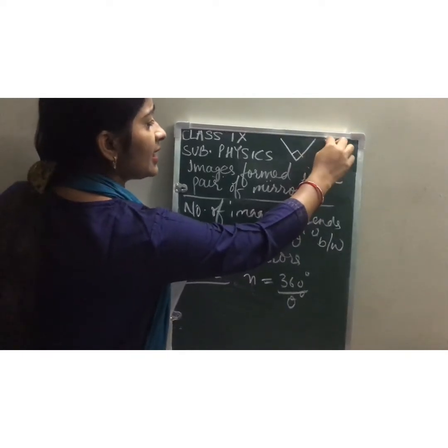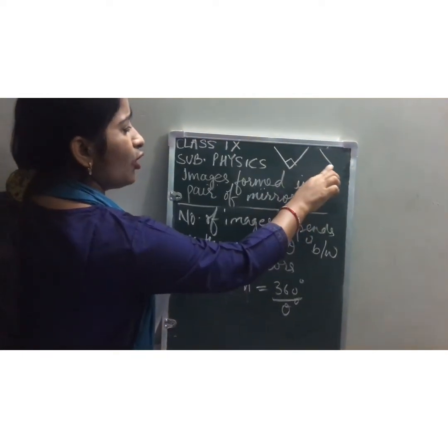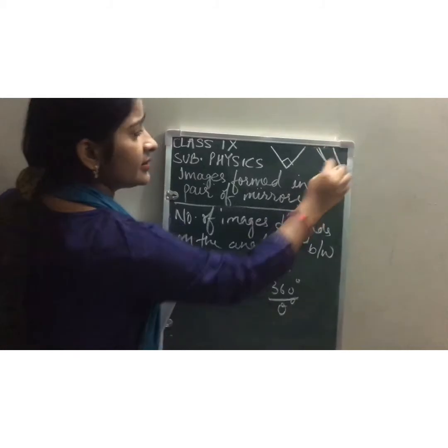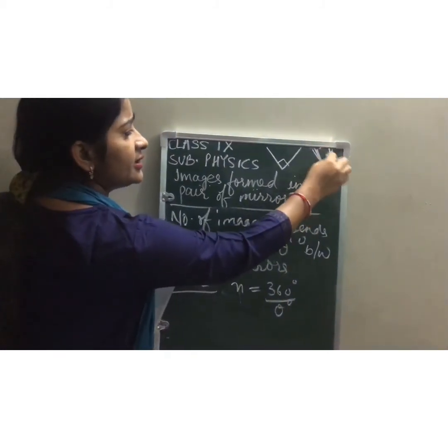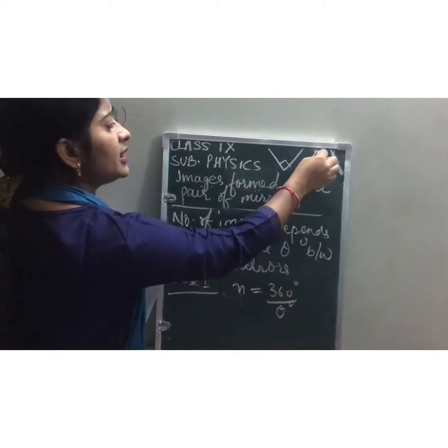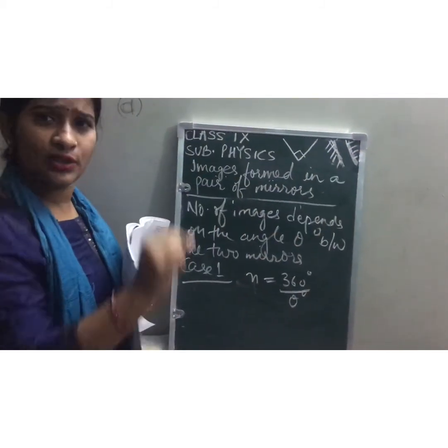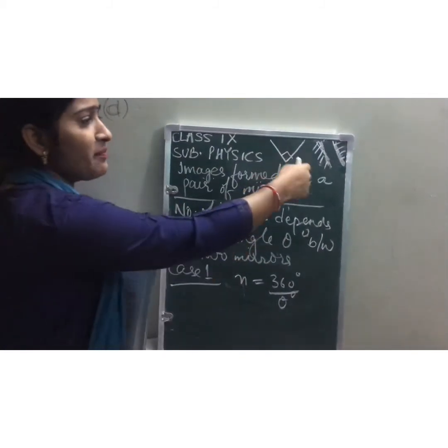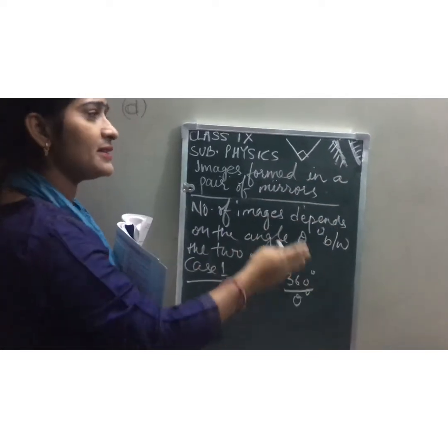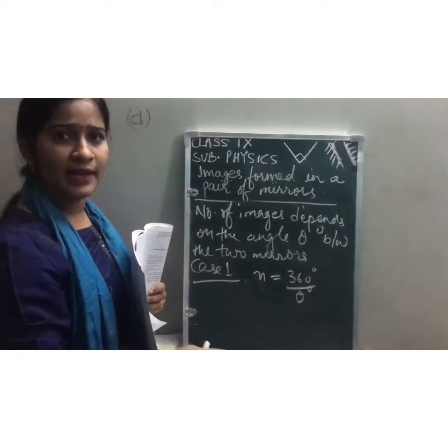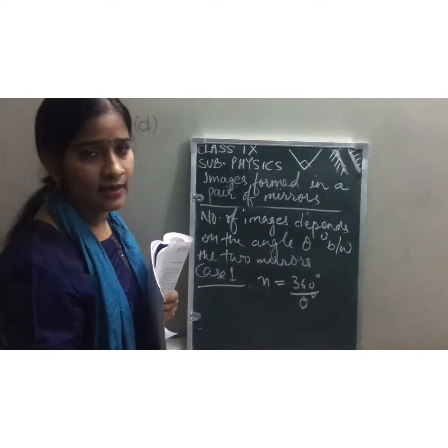But maybe the angles are like this. Or the angles are like this. The mirrors are like this. What is the angle between the two mirrors? If the mirrors are like this to each other, what is the angle between the two mirrors? 0 degrees, because they are parallel to each other. Okay, so likewise, mirrors can be inclined to each other at any angle.